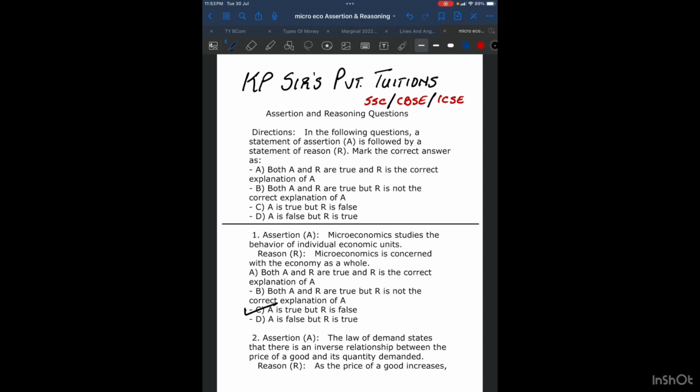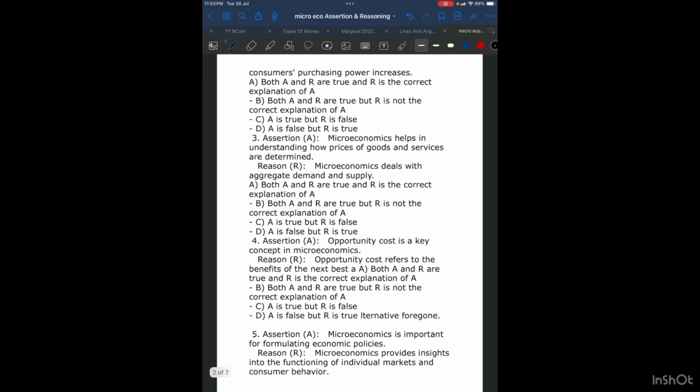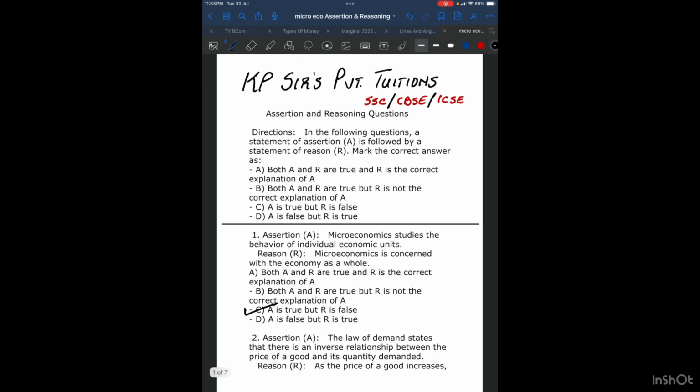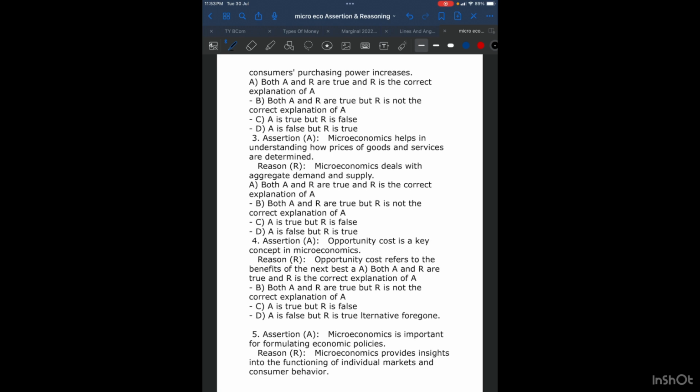Now the reason given to you is as the price of a good increases, consumers' purchasing power increases. Now this is completely wrong. As the price of the good increases, the purchasing power actually falls down. Therefore, A is true, but R is false.